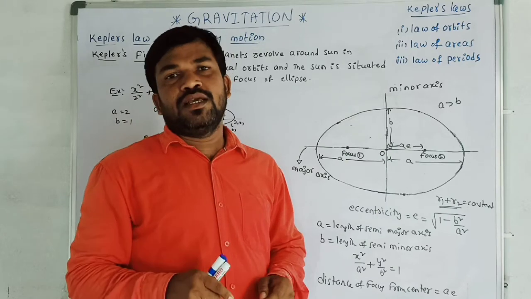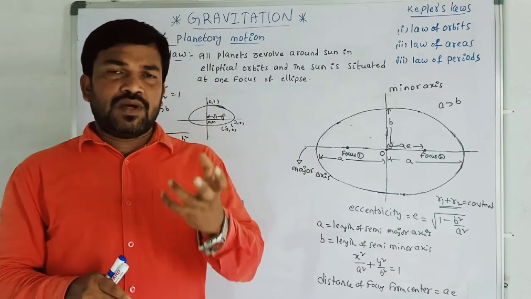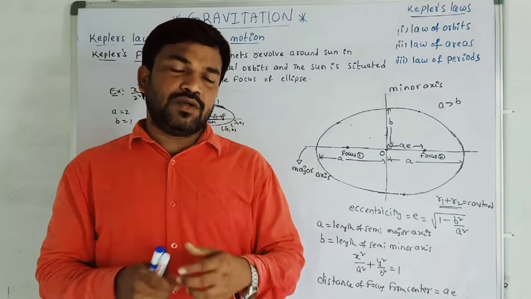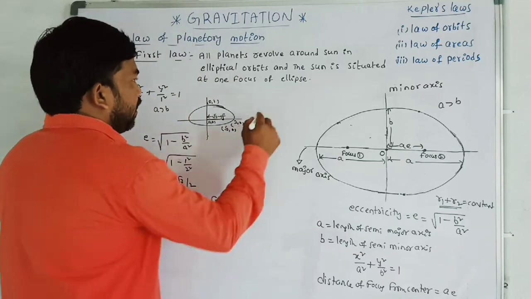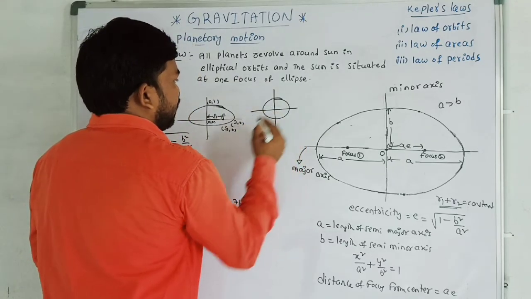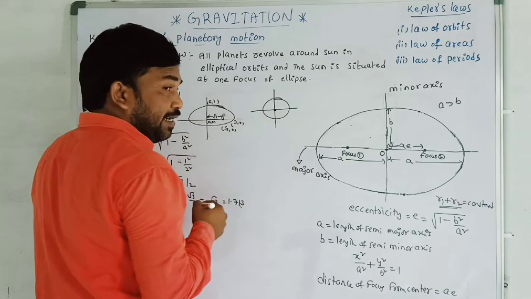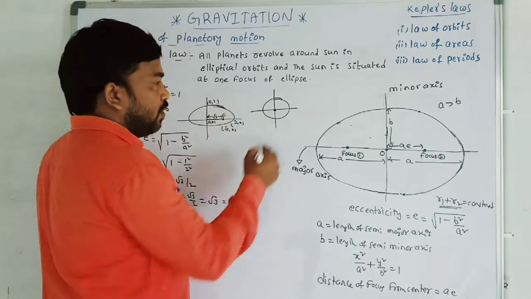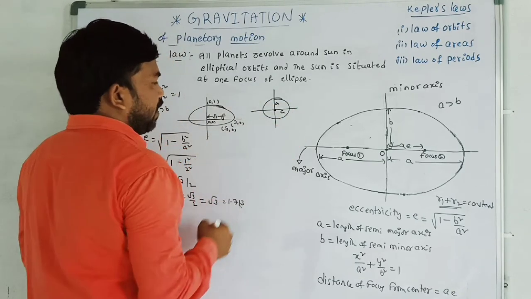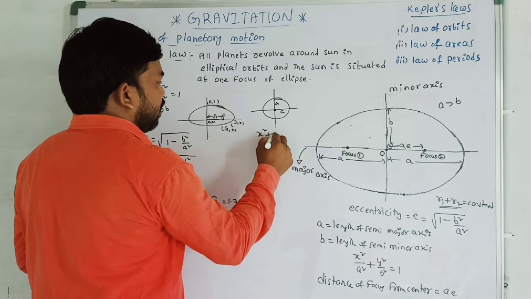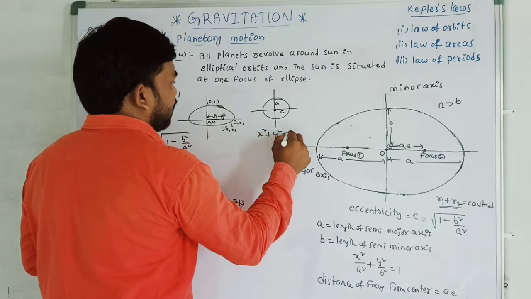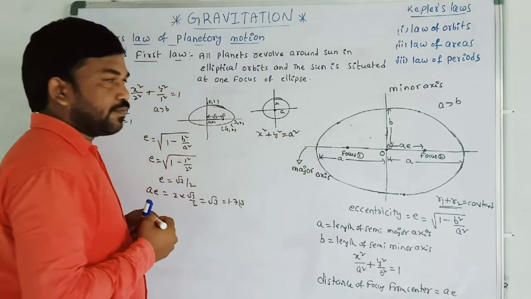For example, in a circle, what is the eccentricity value? Eccentricity is 0 in a circle. The focus is at the center. Eccentricity is 0, so therefore the values are the same, a. Therefore the equation for the circle is x square plus y square is equal to a square.